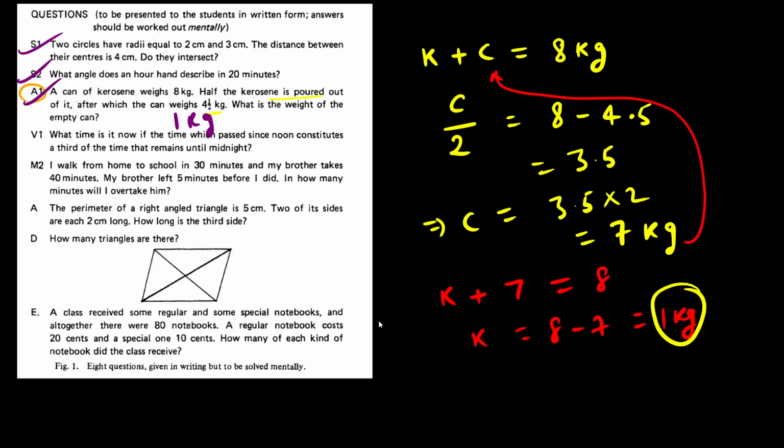So all these three questions are done. Now let's move on to the V1 question. What time is it now if the time which passed since noon constitutes a third of the time that remains until midnight? Okay, so this is also a very interesting question. So currently I am at a time which constitutes a third of the time that is still remaining till midnight. Okay. So the time that has passed is one third of the remaining time. Okay.